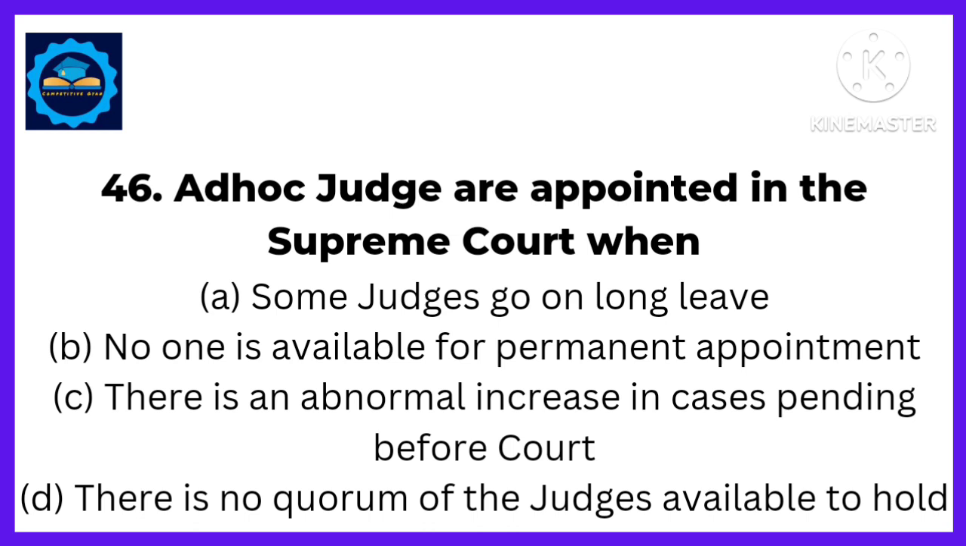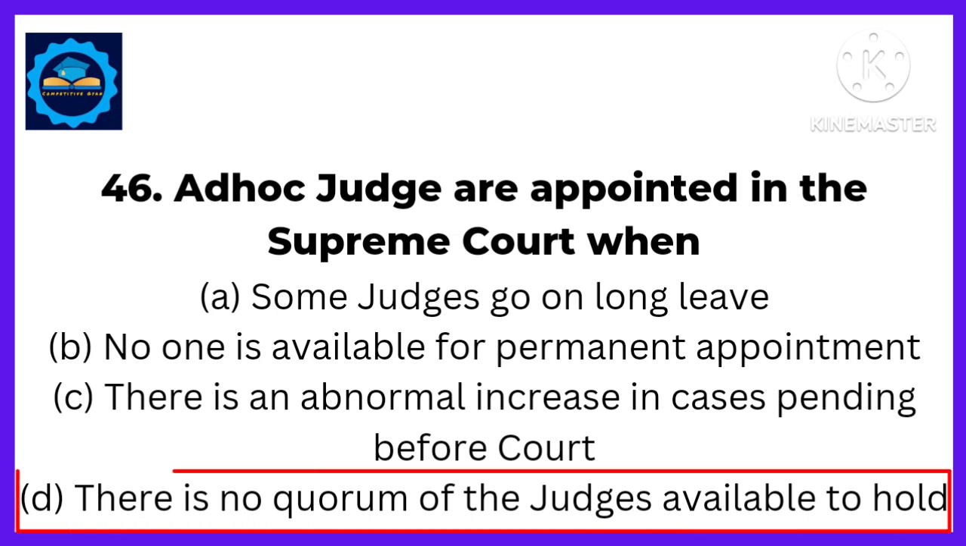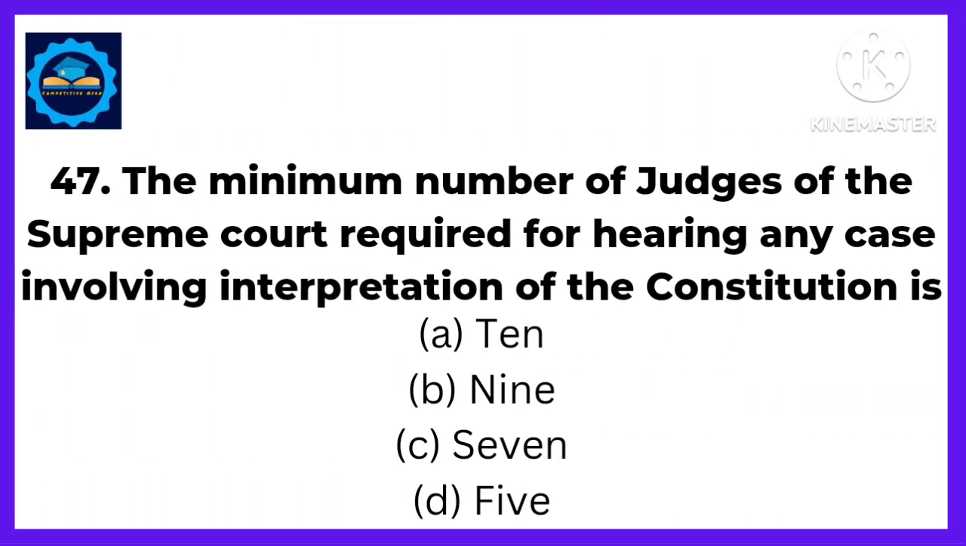Next, ad hoc judges are appointed in the Supreme Court when. Answer, when there is no quorum of judges available to hold. Next, the minimum number of judges of the Supreme Court required for hearing any case involving interpretation of the Constitution is. Answer, 5.